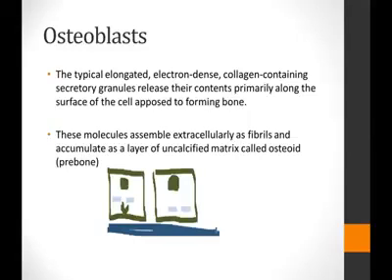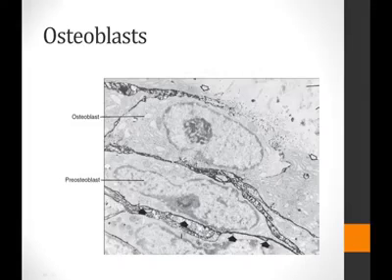And we know that the uncalcified matrix comprises the collagen fibrils embedded within the ground substance. So this is how we get the osteoid. Once we have got the osteoid and it attains about 5 to 10 micrometer thickness, the matrix vesicles come into play, and they start mineralizing the osteoid into the mature bone.